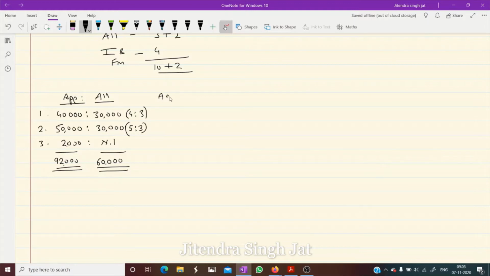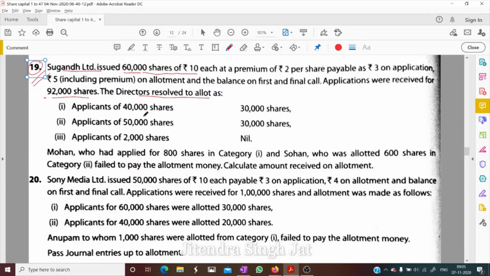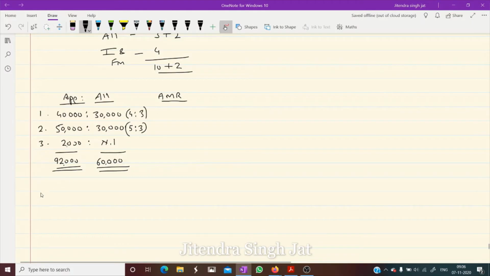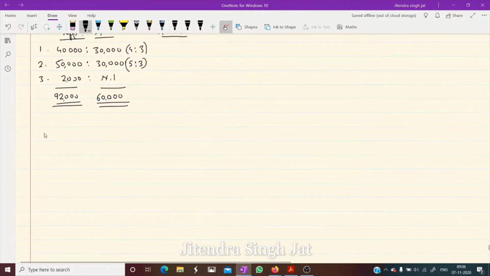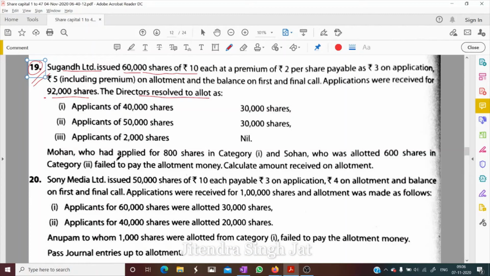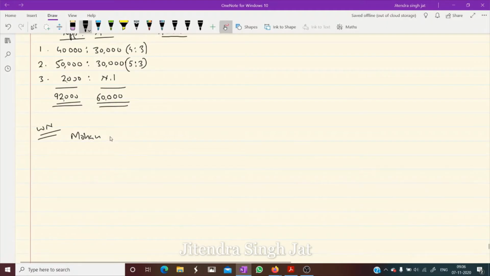What do we calculate? First we calculate the application money received, isn't it? How much application money is received? But in this question, what is explained? Mohan, who had applied for 800 shares in category 1. Mohan, let's see the working note first. Working note. Mohan, who had applied for 800 shares.